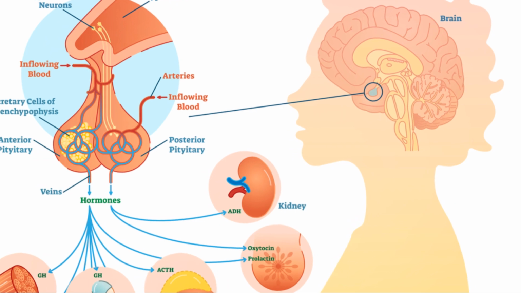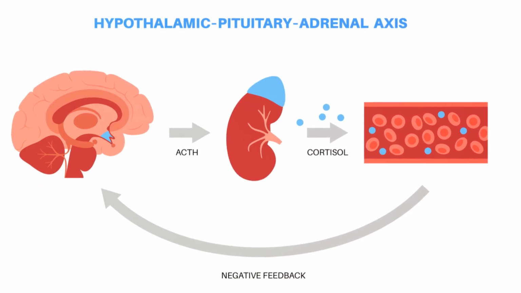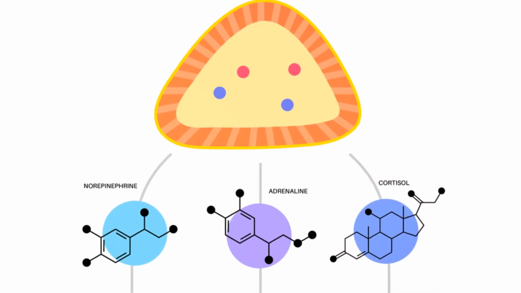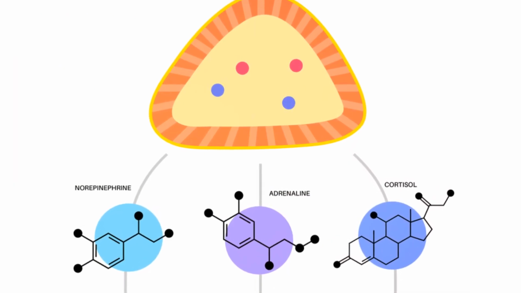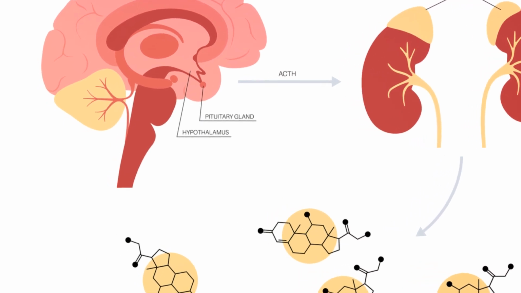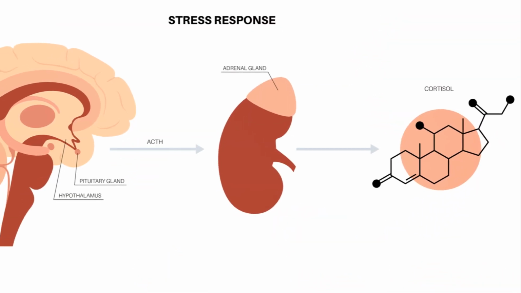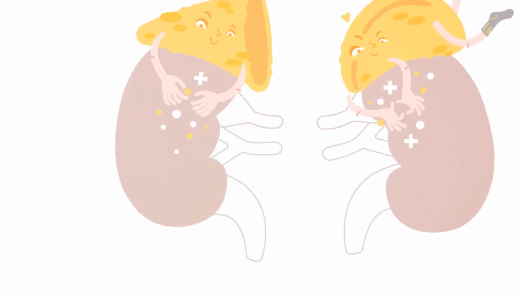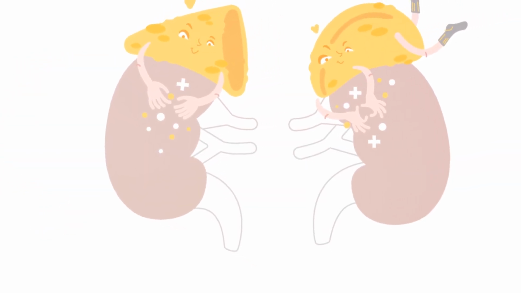We now move on to secondary adrenal insufficiency, which arises from a dysfunction of the pituitary gland, resulting in decreased ACTH production. Secondary adrenal insufficiency is a fascinating condition that provides a window into the intricacies of the hypothalamic pituitary adrenal or HPA axis. This form of adrenal insufficiency is not due to a problem with the adrenal glands themselves, but rather with the pituitary gland, a pea-sized structure located at the base of the brain.